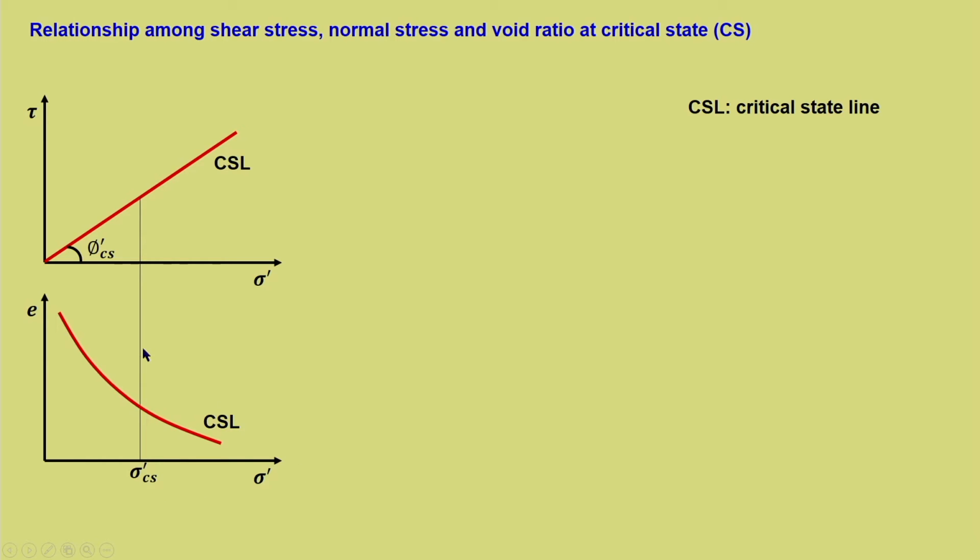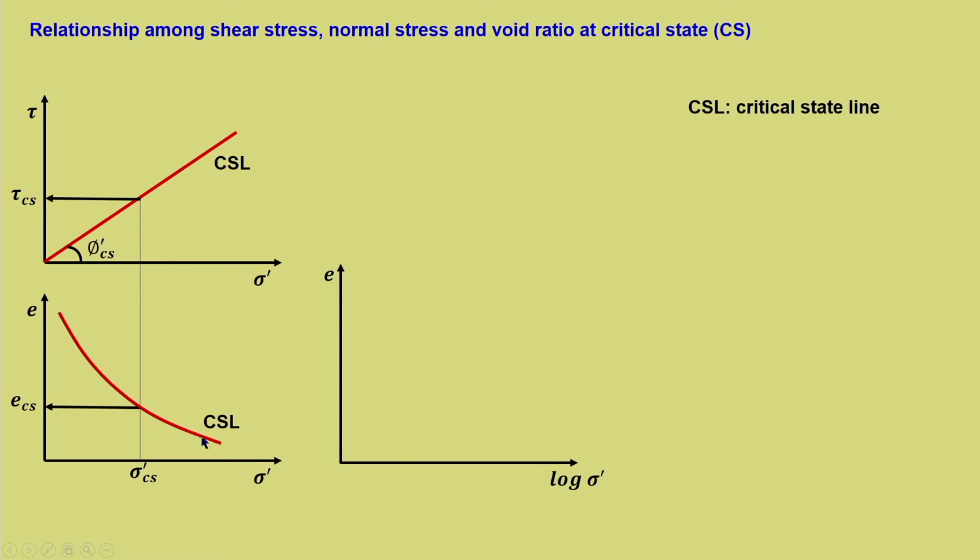For example, this is sigma dash CS, which is relevant to both plots; on this plot, e versus sigma dash, we have e_CS, and here we have tau CS. Tau CS, e_CS, sigma dash CS, these three are connected.